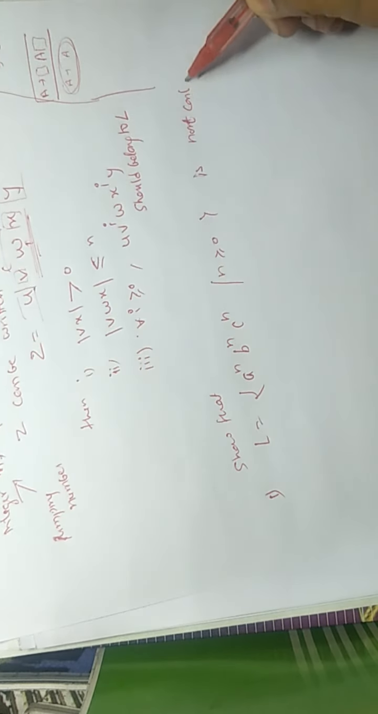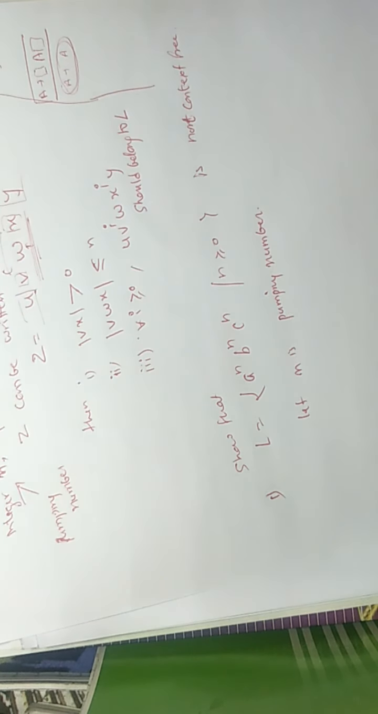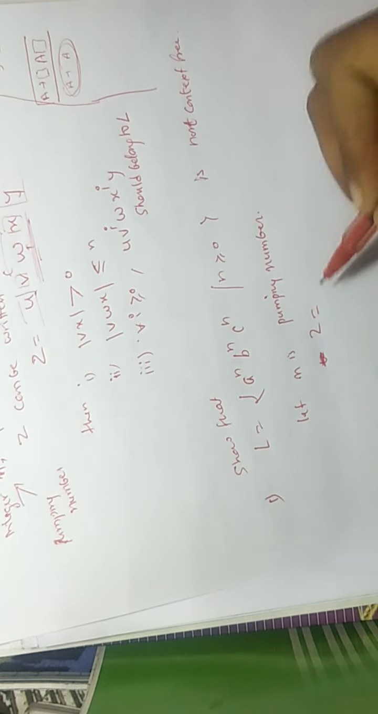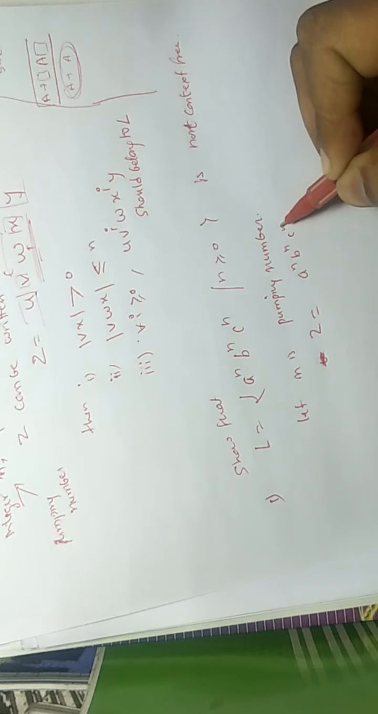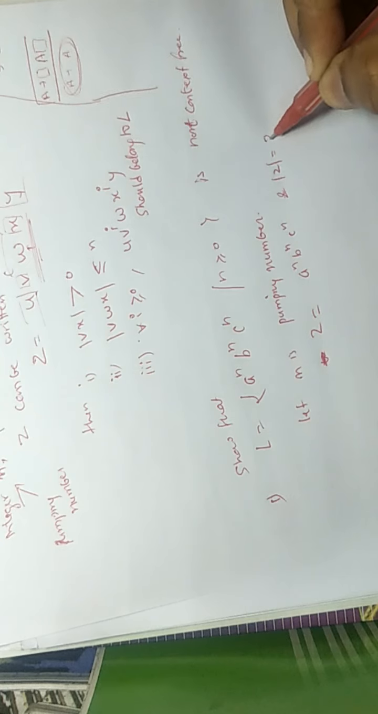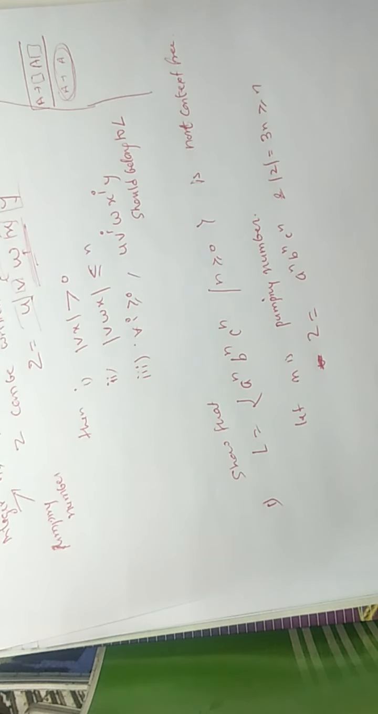So let n be the pumping number, or n is an integer on which we are applying the pumping lemma. z is the input string a^n b^n c^n, and the length of z is equal to 3n, that is greater than or equal to n.